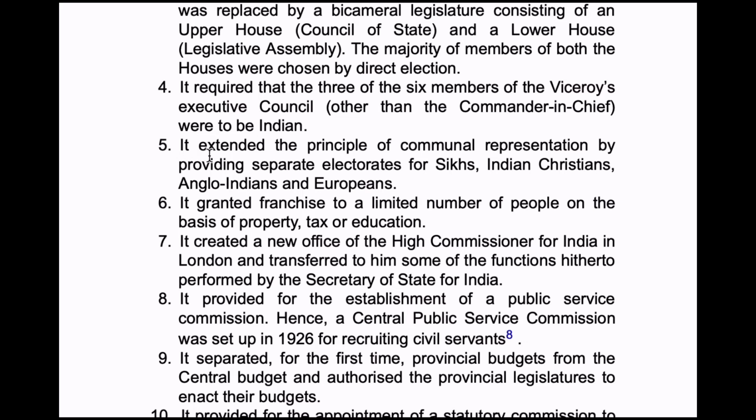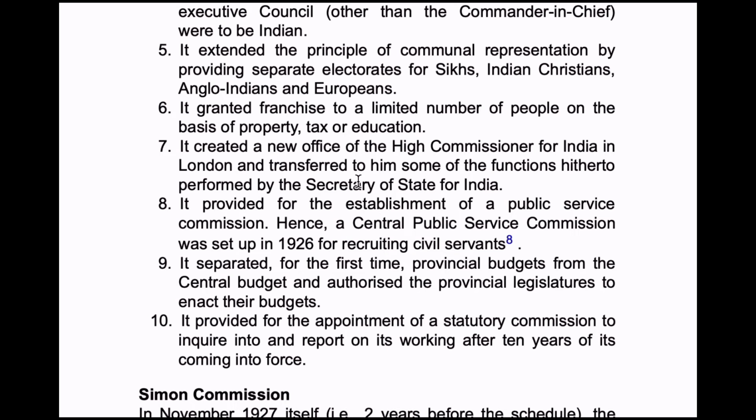And the fifth one is, it extended the principle of communal representation by providing separate electorates for Muslims, Indian Christians, Anglo-Indians and Europeans. So in 1909, separate electorates were given for Muslims, and here in the Montagu-Chelmsford reforms of 1919, separate electorates were also given for Sikhs, Indian Christians, Anglo-Indians and Europeans. And next, it granted franchise to a limited number of people on the basis of property, tax or education.